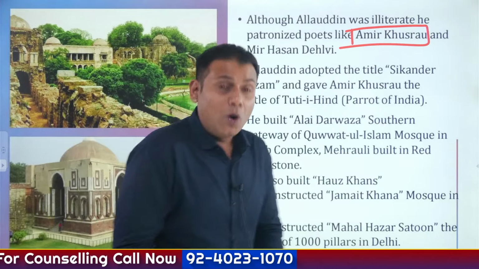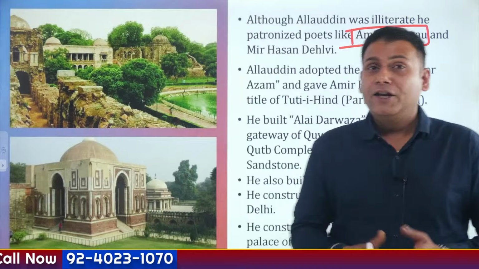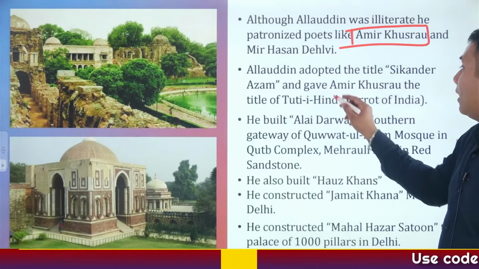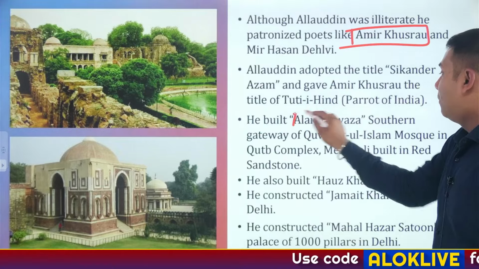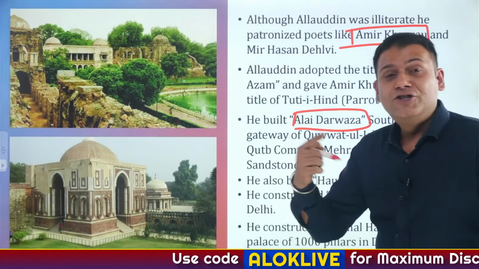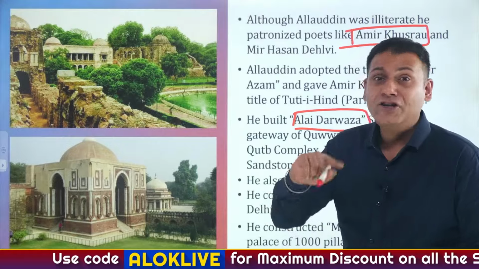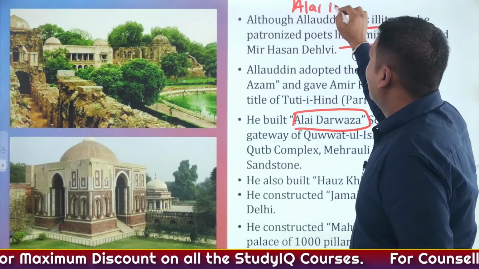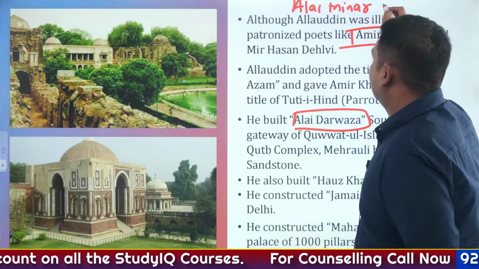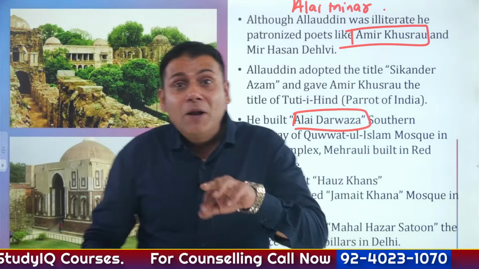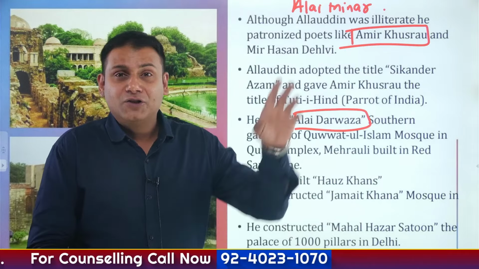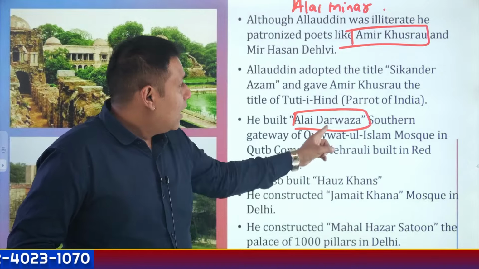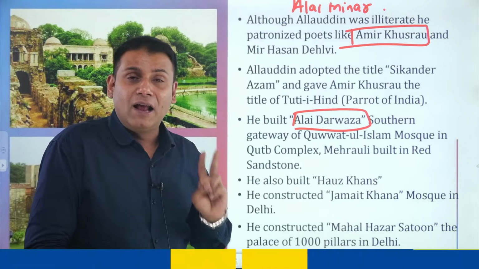Okay. Now, what were the important constructions initiated by Alauddin Khilji? Now, Alauddin Khilji had constructed Alai Darwaza. First important thing. Alauddin Khilji had a vision. He had an intention to construct Alai Minar, which would be double the size of Qutub Minar. But this could never be completed. So he had constructed Alai Darwaza. He initiated the construction of Alai Minar.